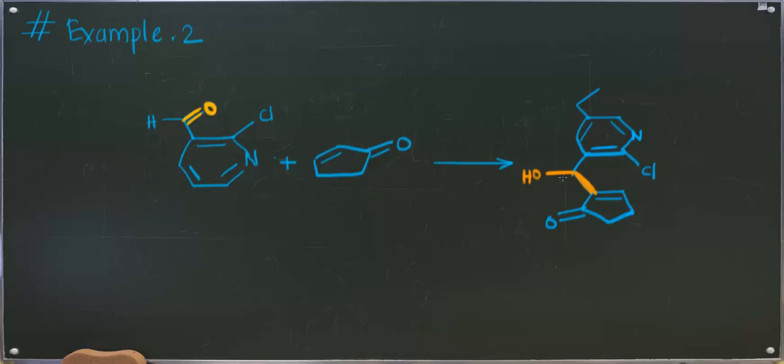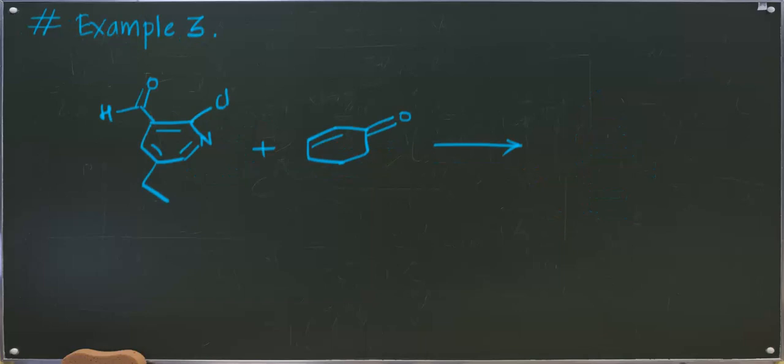The new bond formed between the alpha carbon of the alpha beta unsaturated carbonyl compound and the carbon of an aldehyde is shown with the orange color. So this is the expected product. Let us move on to the next example.